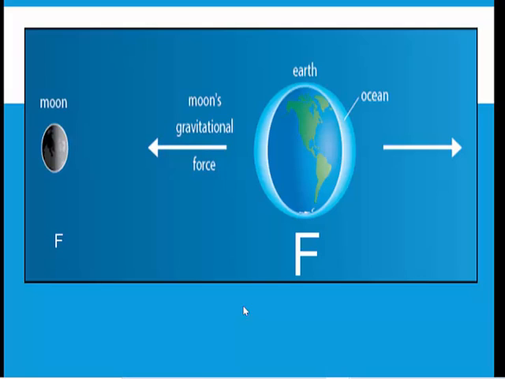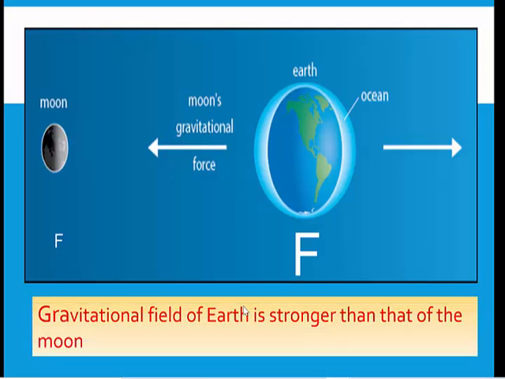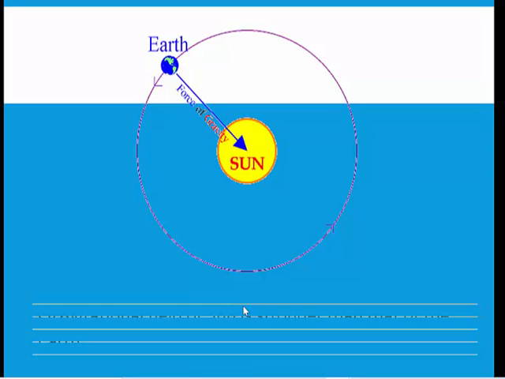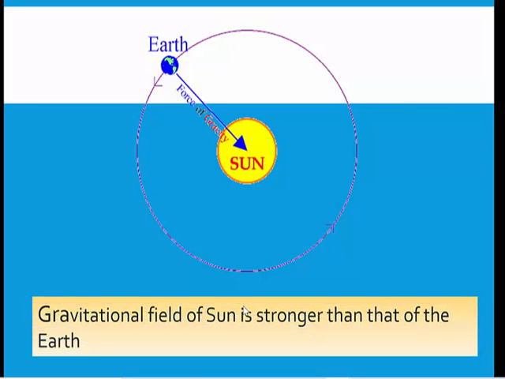Earth is greater. Why? Give me one reason why. Very good. Because the mass of the Earth is much more than the mass of the Moon. That's why the gravitational pull of the Earth will be much stronger than that of the Moon. The same thing applies to the Sun and the Earth. If I show you the Sun and Earth, whose gravitational pull will be stronger? The gravitational pull of the Sun will be stronger, because the mass of the Sun is much more than the mass of the Earth.